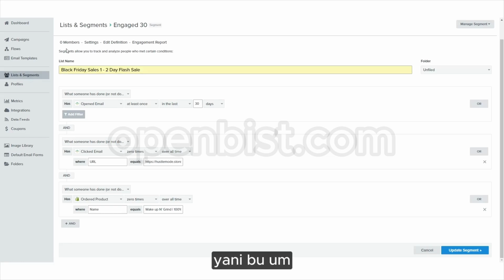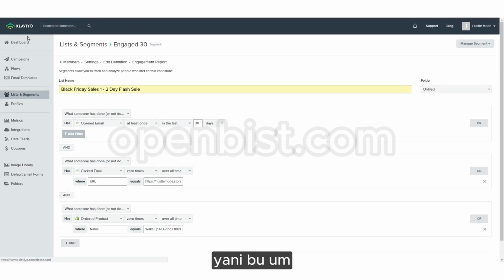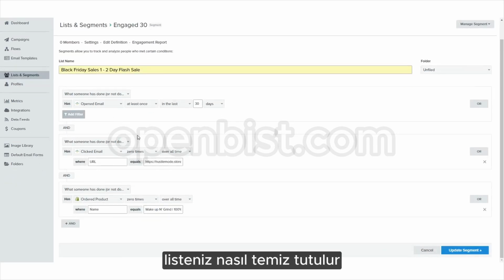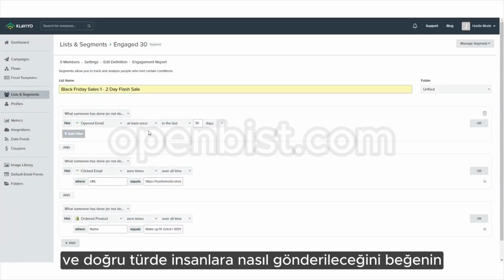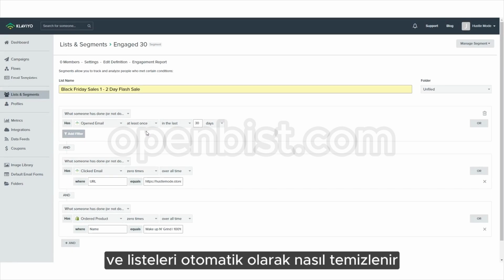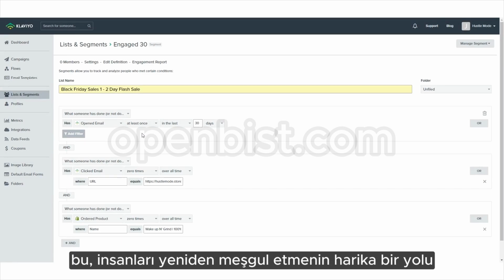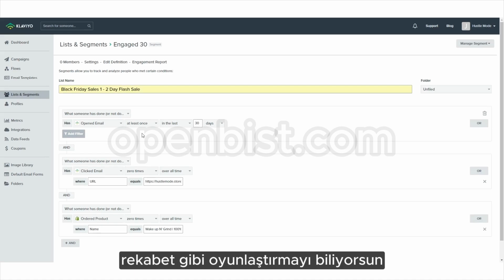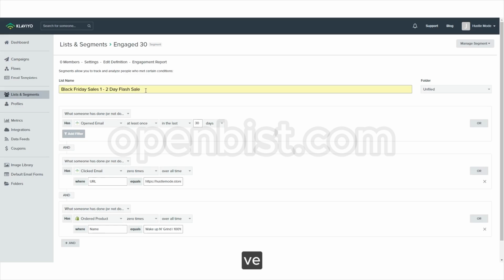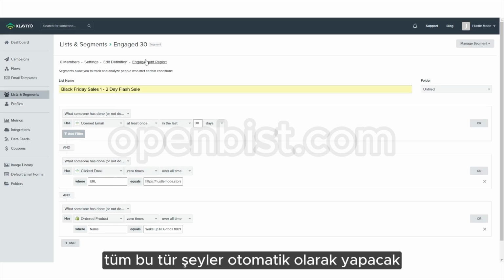All right? So that's that. I've shown you a bunch here on how to keep your list clean, how to not be hitting spam, how to be sending to the right type of people, and how to be automatically cleaning lists. This is a great way to re-engage people, create contests, create gamification, like competition. It's going to automatically segment them, and all of these types of things it's going to do for you.